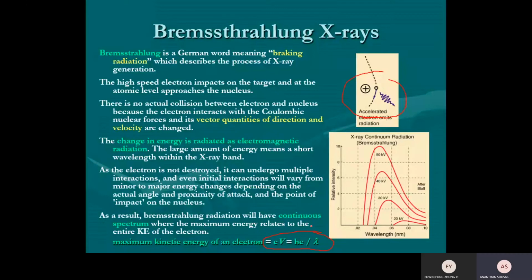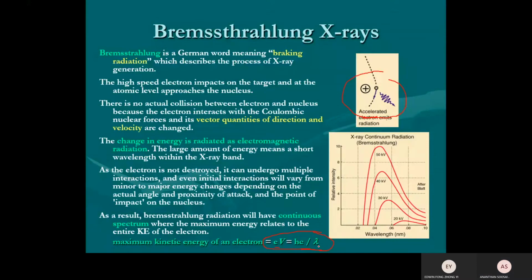That single photon will have lots of energy or little energy? Lots of energy. So therefore, the X-ray produced by this head-on collision will be the shortest wavelength. So the reason here, that's why they put eV equals hc over lambda.